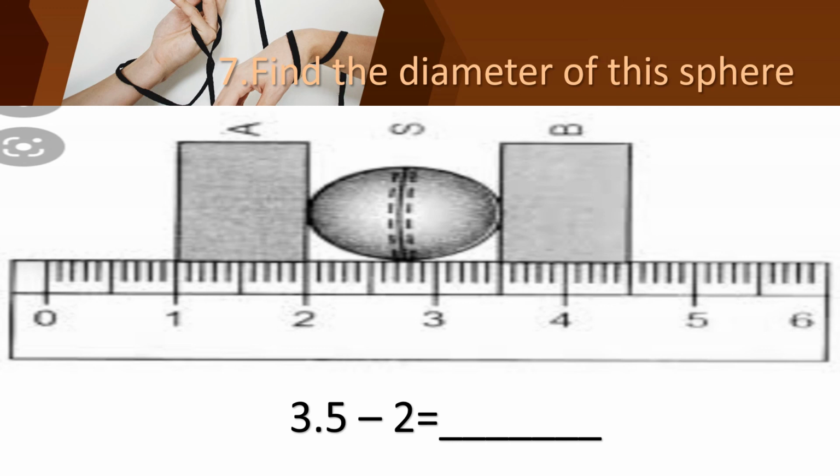You should subtract the ends nearby the sphere. One end is showing 2 centimeter and the other end is showing 3.5 centimeters. So you should subtract 3.5 minus 2, and write the answer. You should draw the picture in your notebook.